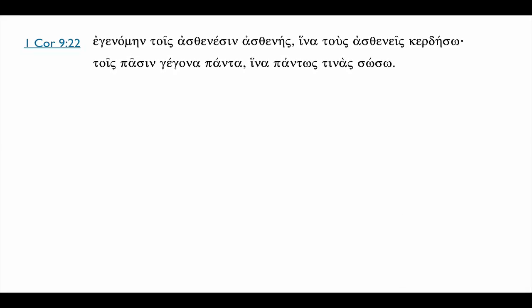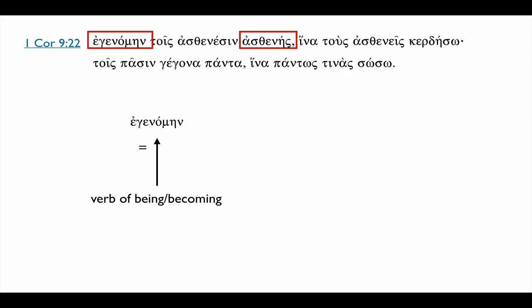We want to look for a conjugated verb. We find one right away. Egenamein, I became. And this is the aorist of ginomai, which means we're dealing with a verb of being or becoming. If I say it that way, what does that remind you? That we're going to have a predicate nominative. We have an implied subject, ego, in the nominative, a nominative subject. We have a verb of being or becoming, which is an equal sign, which means whatever happens on the other side of that equal sign also has to be in the nominative.